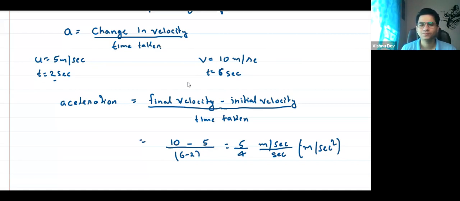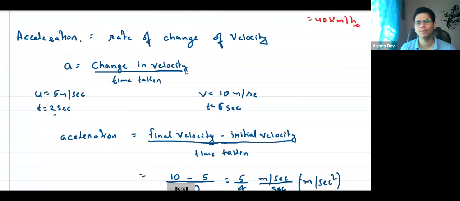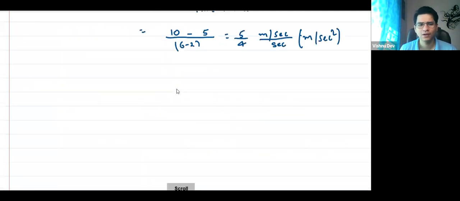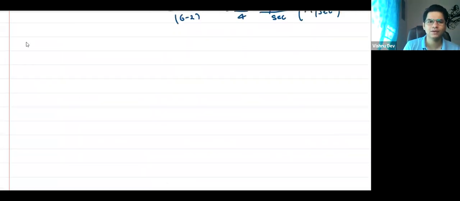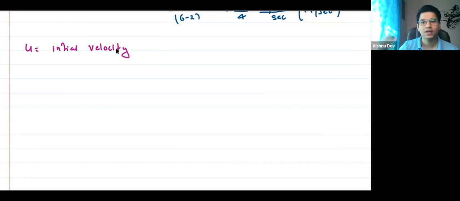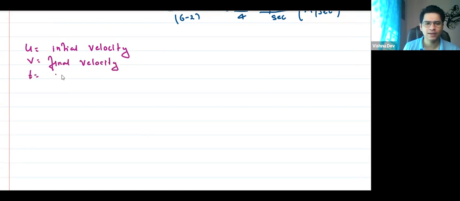Okay, so this is the very basic definition. I can write, if u is initial velocity, and this is just a variable, I generally use u as initial velocity, not always. There can be anything else also. V is final velocity, and suppose t is time taken.